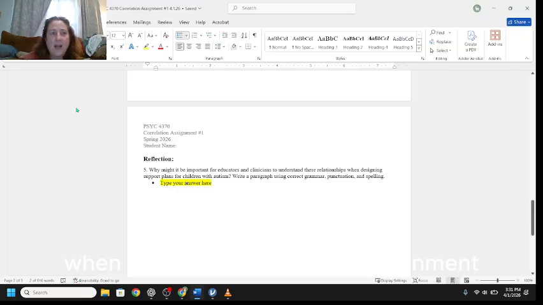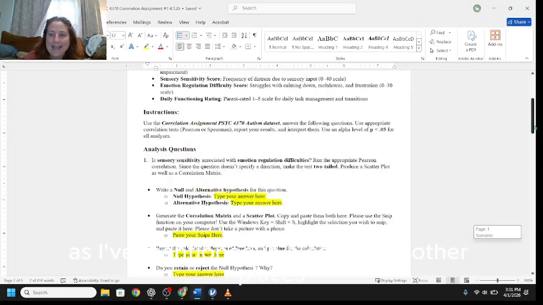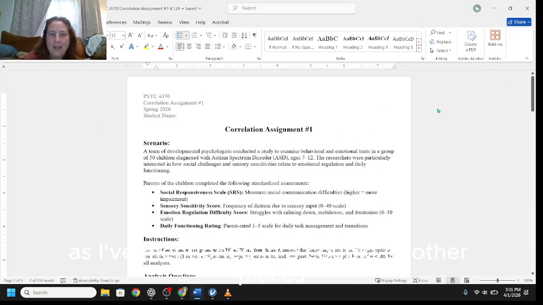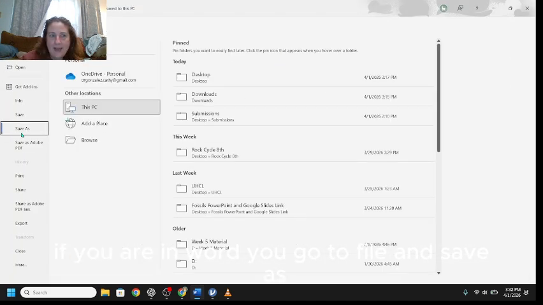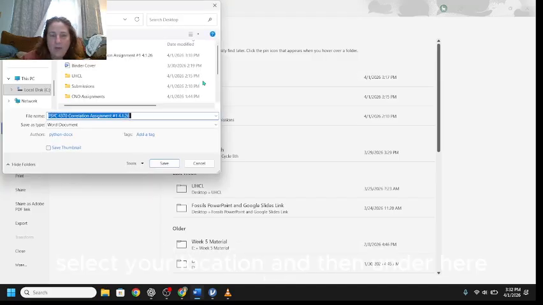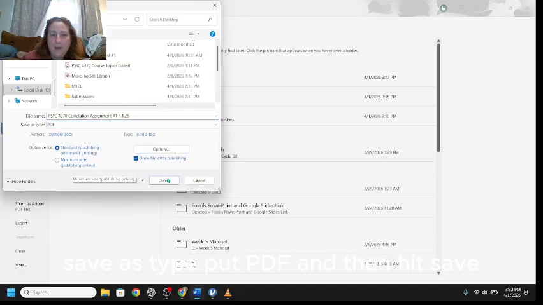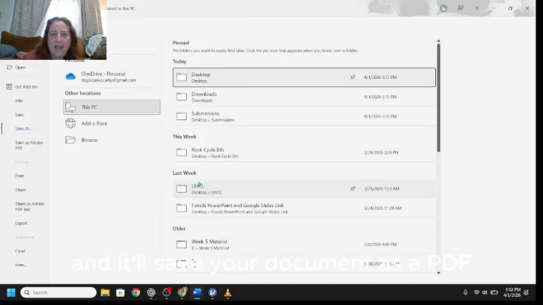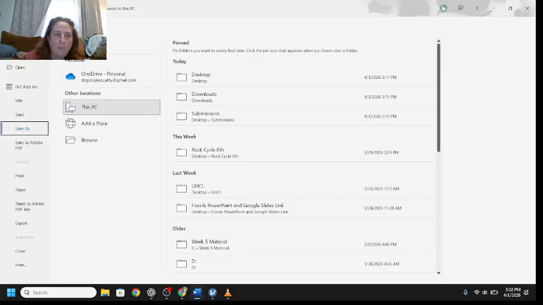When you're done with this assignment, save it. As I've mentioned in a couple of other places in this course, some students like to save their assignments as a PDF, and that kind of helps preserve some of the formatting in the assignment. So, how do you do that? Well, if you are in Word, you go to File and Save As, select your location, and then under here, Save as Type, put PDF, and then hit Save, and it'll save your document as a PDF.